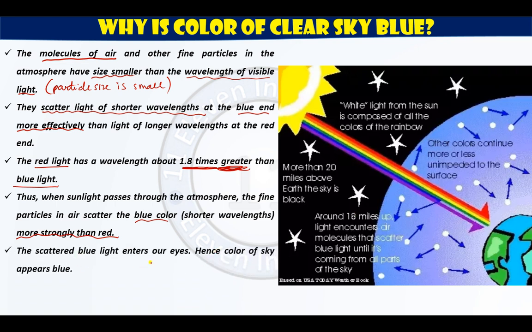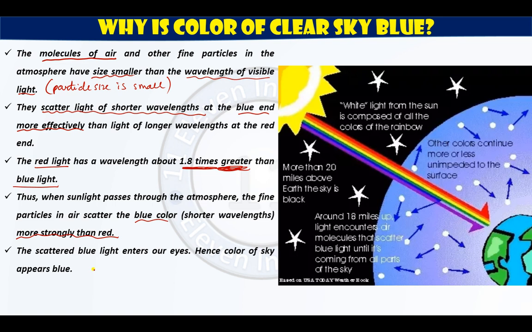The scattered blue light enters our eyes, hence the color of sky appears blue. I hope this reason is clear to you. So here distance is not of that much importance. What is of importance is the particle size of the particles that are present in the atmosphere. I hope this is quite clear to you.